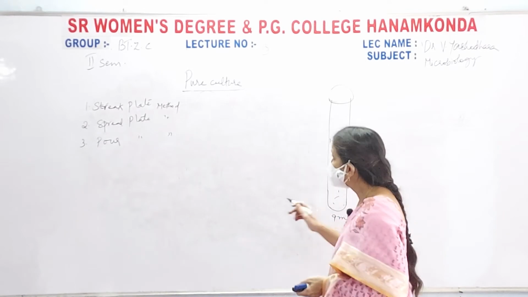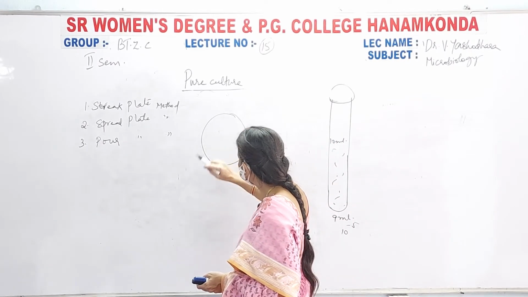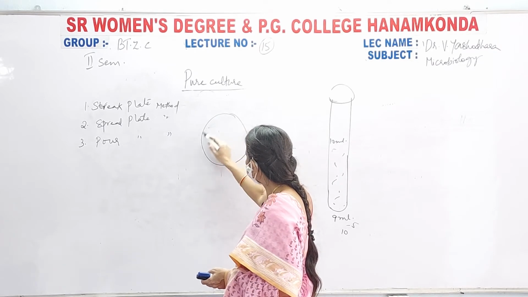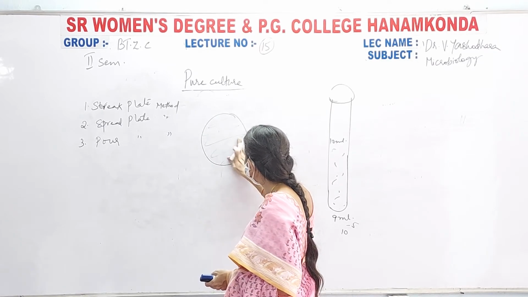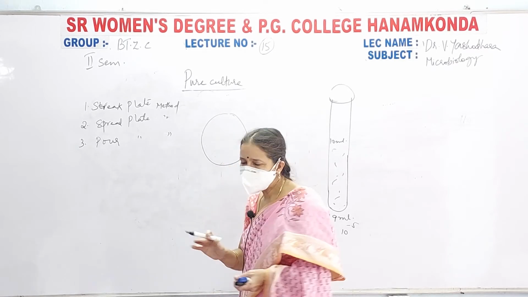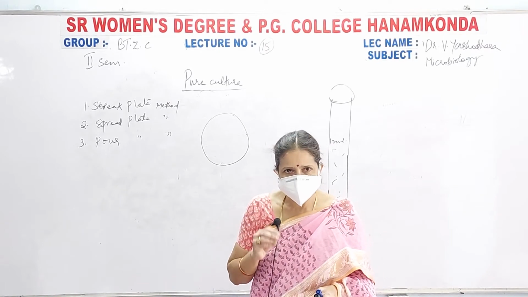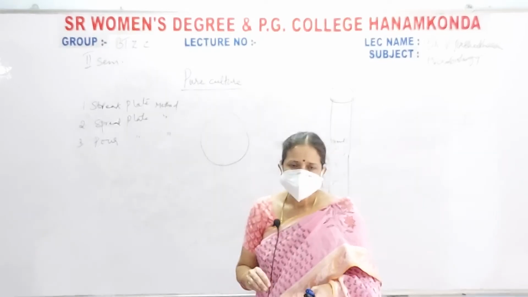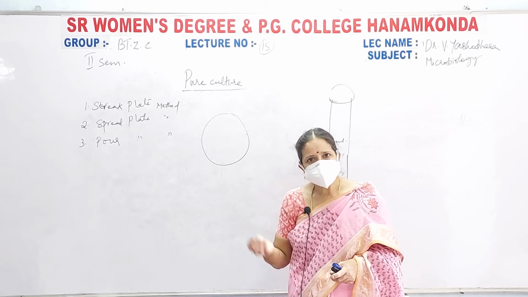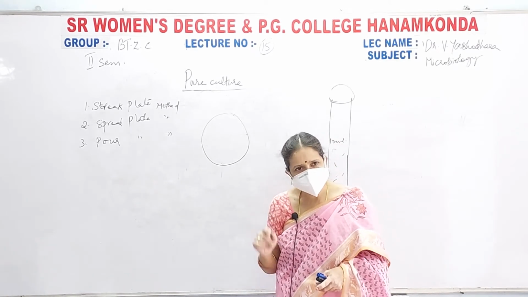Now, coming to the first, the streak plate method. Take a petri plate, pour your medium on this, and leave it like that so that the medium gets solidified, because you are adding a solidifying agent in your culture medium, that is agar. You prepare culture medium, add agar, and boil it, because after boiling only the agar gets dissolved.